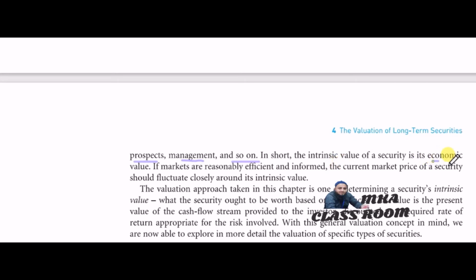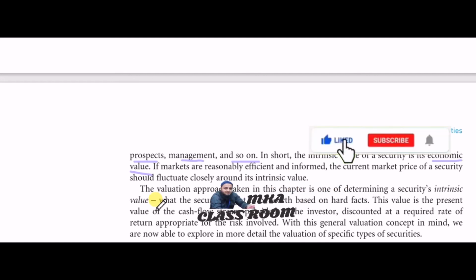If the markets are reasonably efficient or informed, the current market price of a security should fluctuate closely around its intrinsic value. The valuation approach taken in this chapter is one of determining a security's intrinsic value.